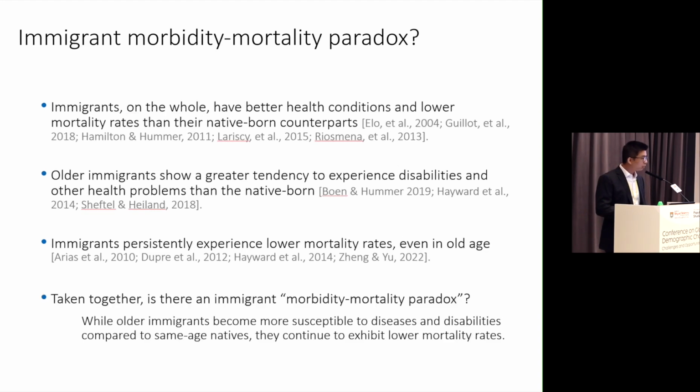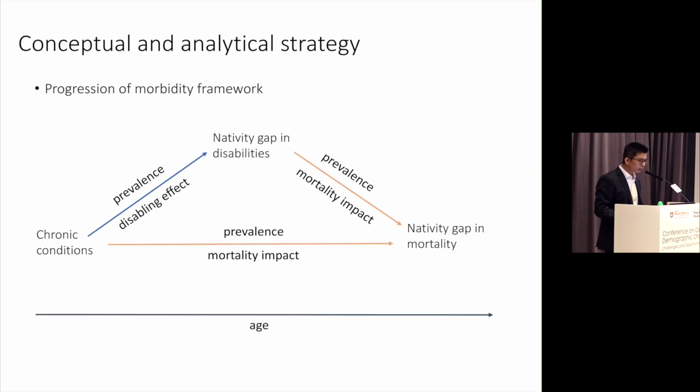So if we take together these two lines of literature, we can wonder whether there's a so-called immigrant morbidity-mortality paradox. That is, even though older immigrants may potentially have more health problems and disease in older ages compared to the same-age natives, they may continue to have lower mortality rates. So in our study, we're trying to figure out whether there is a paradox or not, and if there is, what the possible explanation is.